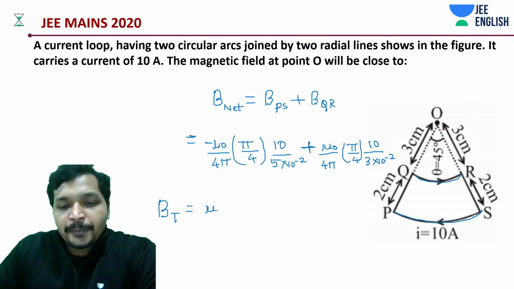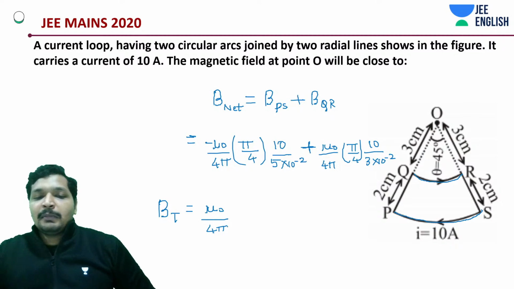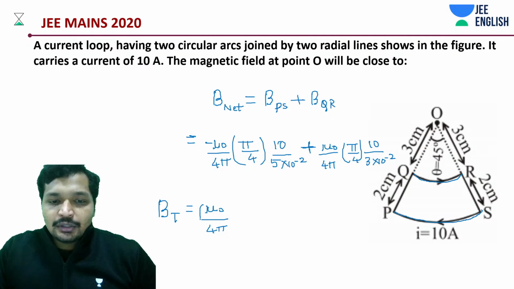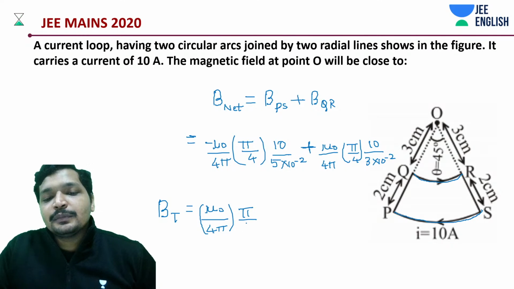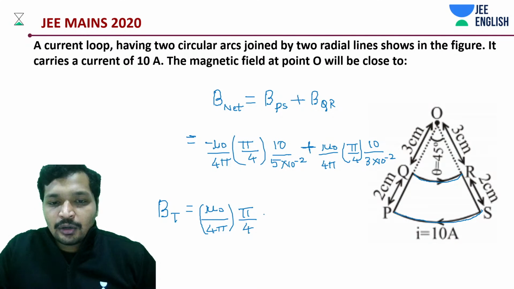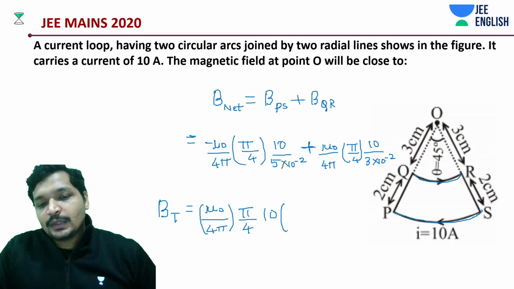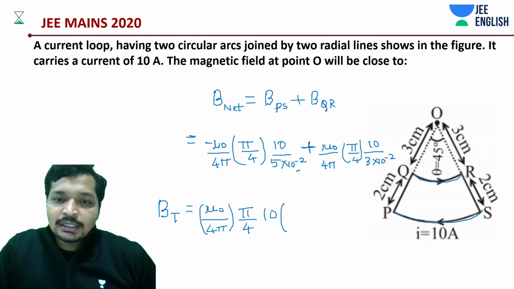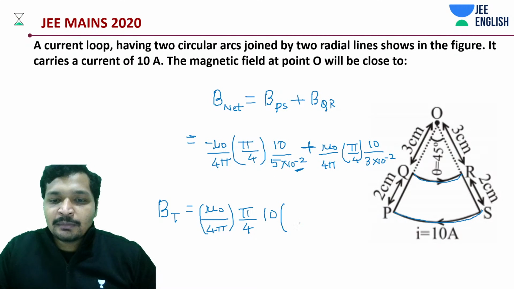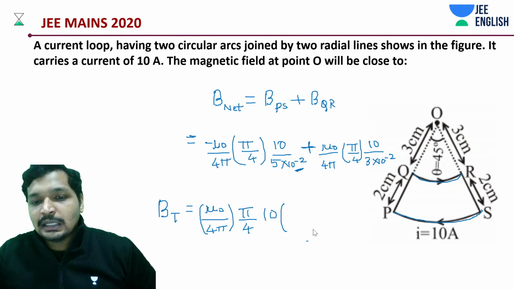Mu naught by 4 pi, which is 10 to the power minus 7, into pi by 4 into 10, into 10 to the power minus 2. This 10 and this 10 to the power minus 2 become 10 to the power 3.